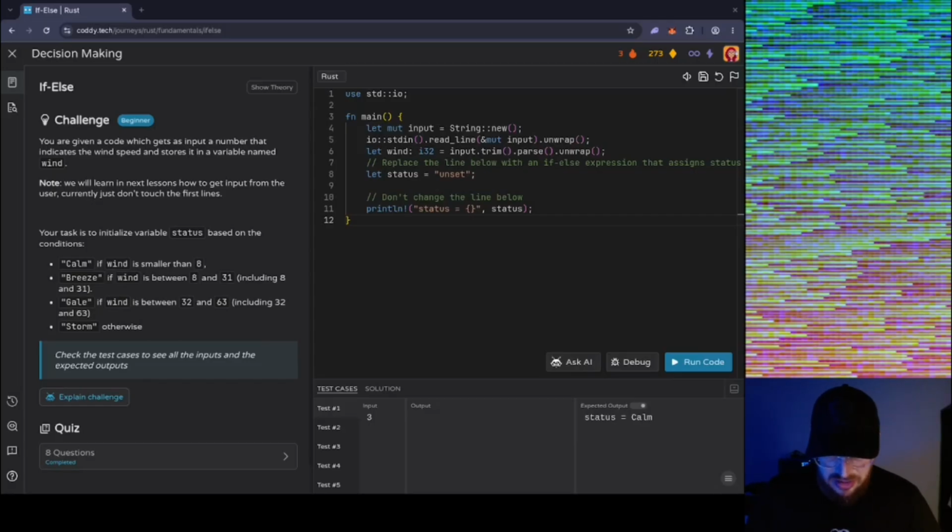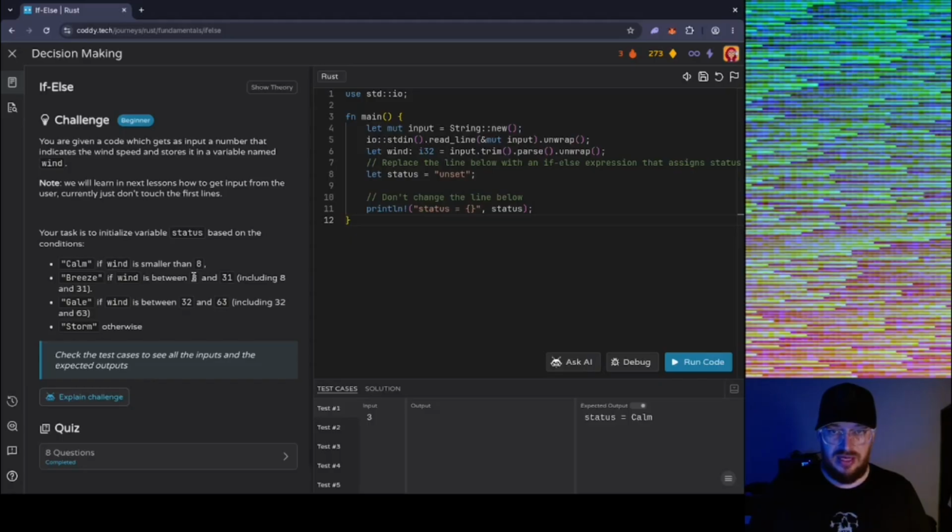But in the expected outcome down below here, it says calm. So, what does that mean? Okay. Let mut input equals String::new, standard input output, read the line.